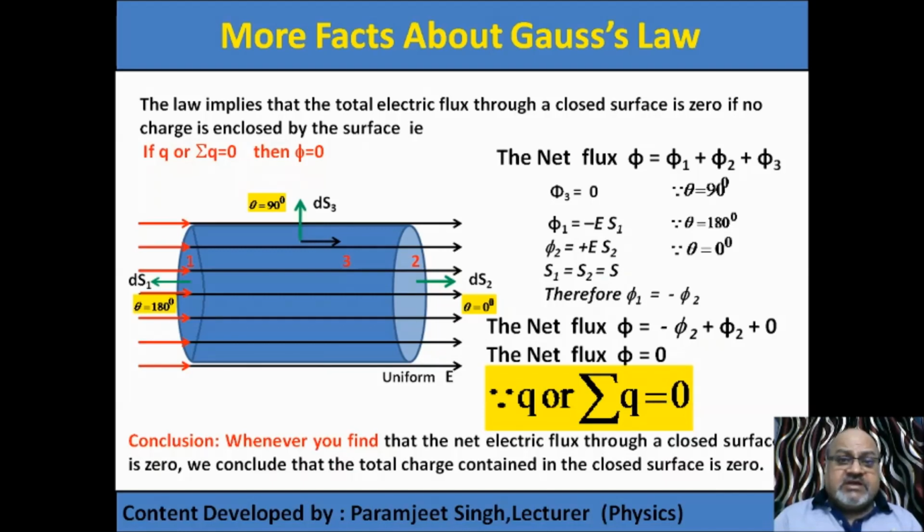Suppose two charges are present inside the surface. One is minus 5 coulomb and another is plus 5 coulomb. So net is 0. There will be no flux linked with the closed surface because net charge is 0. This summation plays a role there because summation is the algebraic sum of the charges.